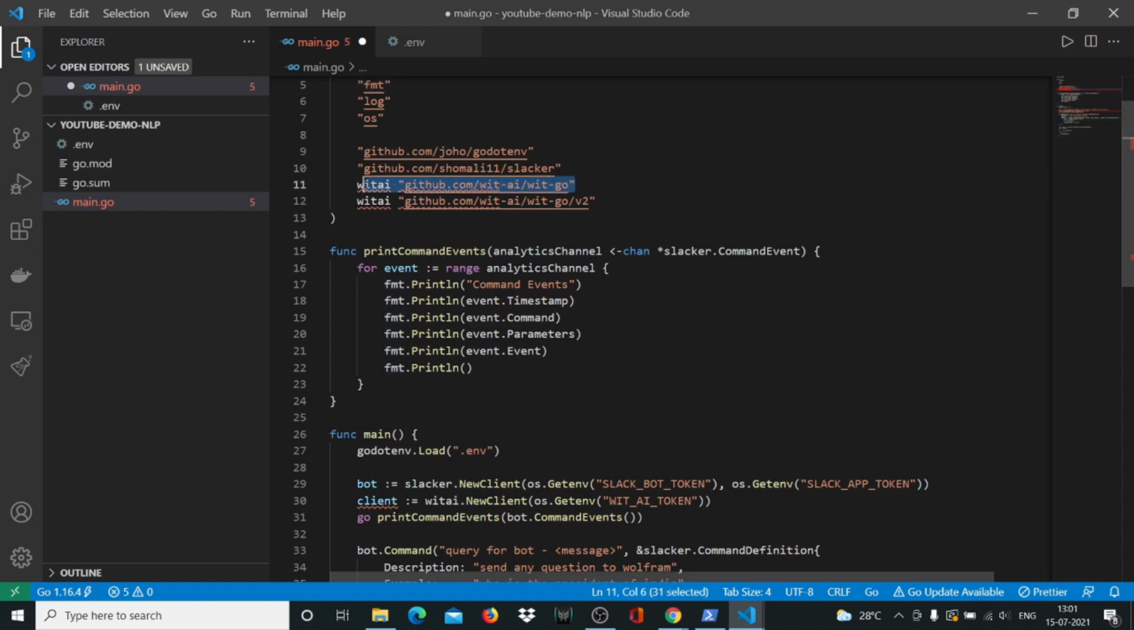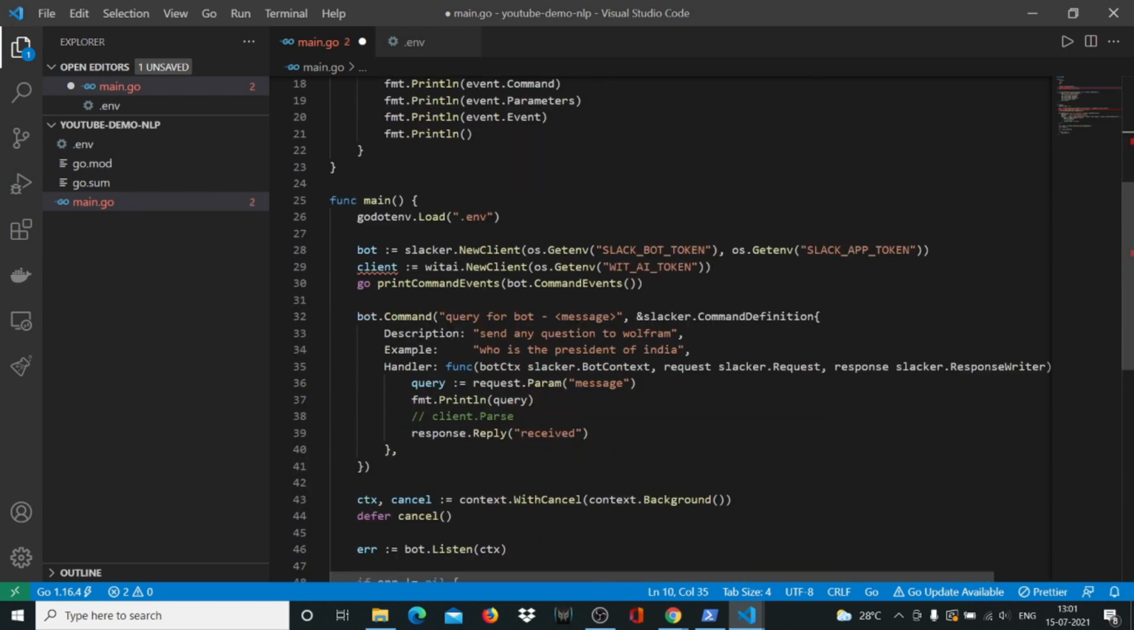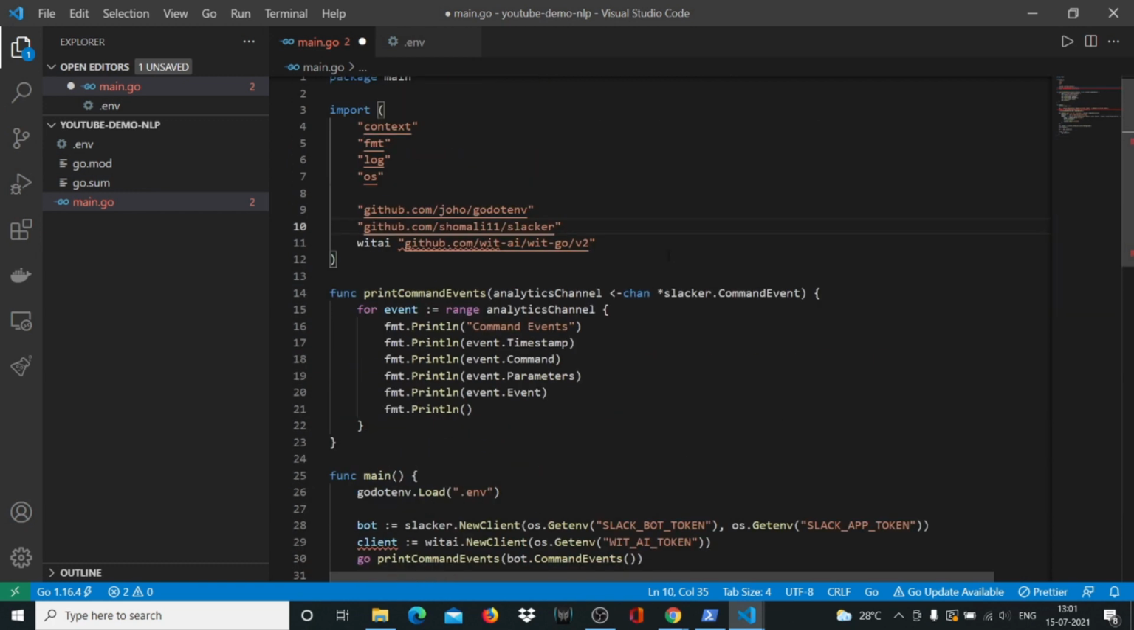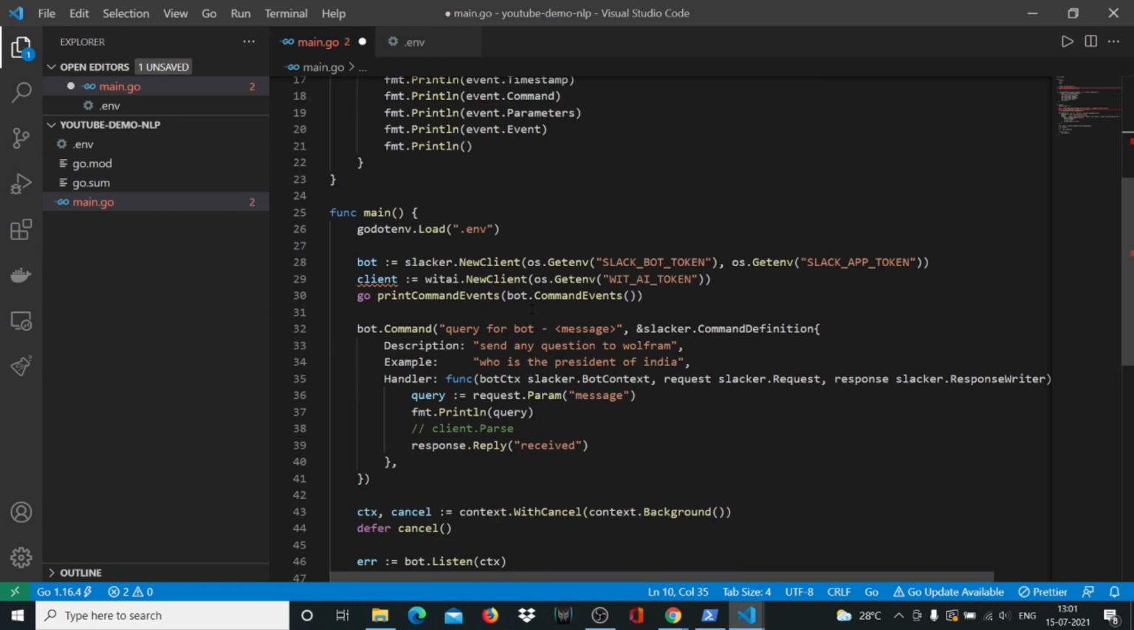Now again, the reason why Golang is not able to get this for us is because there's some issue with my Go path, obviously. And since this is my Windows laptop, I won't try to fix it. I use my Linux laptop most of the times, so just bear with me when I run go mod tidy. Don't worry, it'll install it back again for us. So here we have our client Wit.Ai, and it uses the Wit.Ai token in our environment file. All right. So far so good.